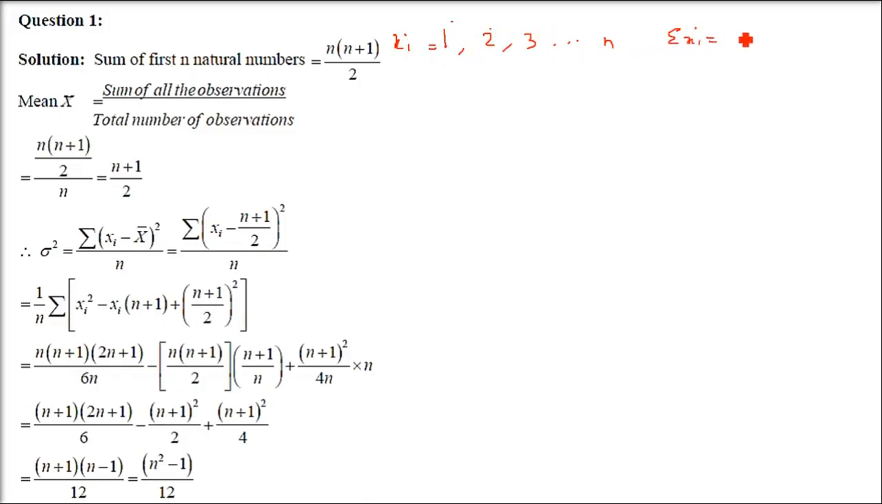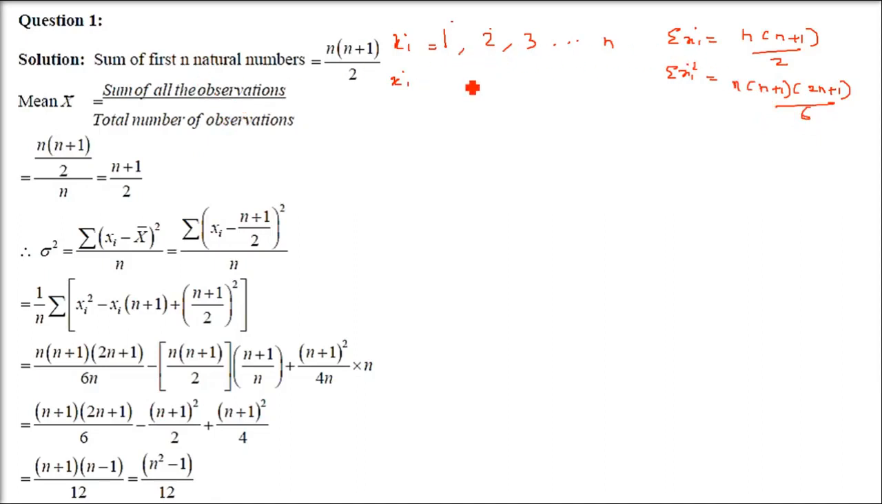So when we take the summation of all these numbers, the sum will be n(n+1)/2. You have to go back to arithmetic progression, then you will be able to recall. Now if I take sigma x square, that is, if I take the square of all these values and add them, what is going to be the sum? n(n+1)(2n+1)/6. We are going to employ this in the solution.